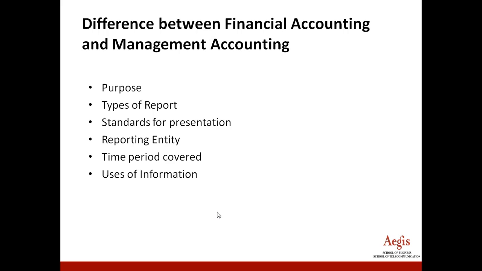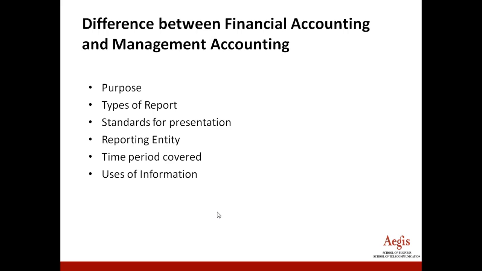What are the standards for presentation? Normally, financial accounts are presented in a balance sheet format, profit and loss account format, while management accounting takes place by using various softwares of MIS. The reporting entity for financial accountant is basically the accountant himself, and for management accountant it is a finance manager, and they are reporting ultimately to the managing director of the company. What is the time period covered normally? Normally for financial accounts we cover 12 months, and for management accountant it is basically on month-to-month basis of continuous reporting.